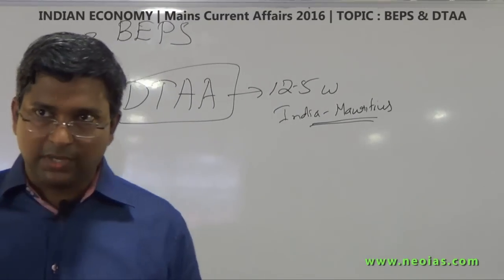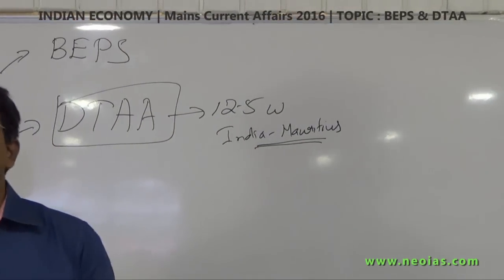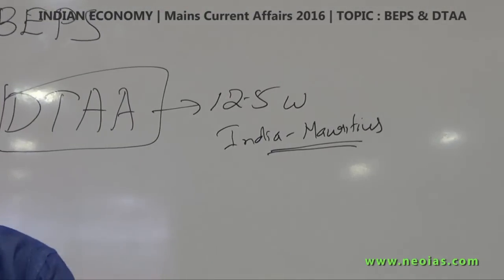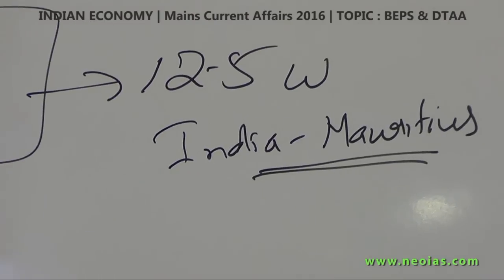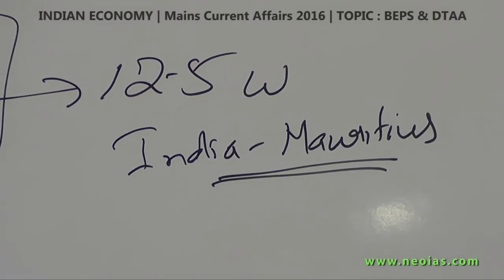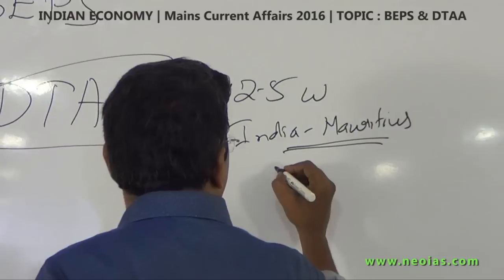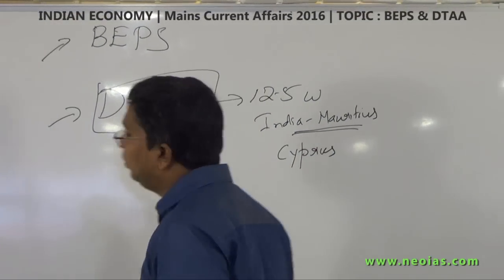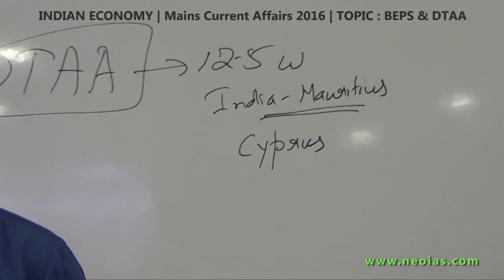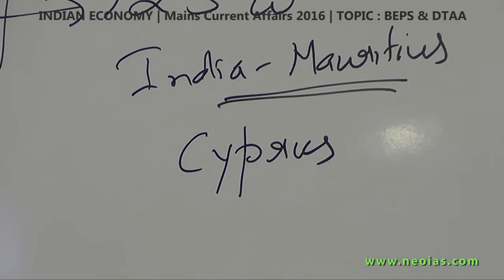other topics also. For example, regarding double taxation avoidance agreement, the most important double taxation avoidance agreement is in relation to Mauritius. That's very important. But Cyprus can also be linked, and as you know, for your mains, UPSC is not asking from a single dimension.